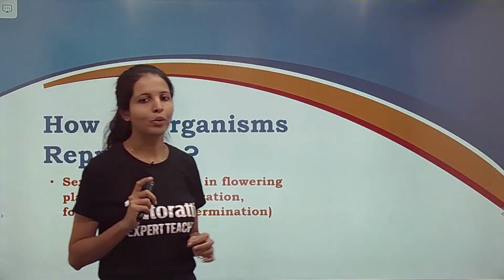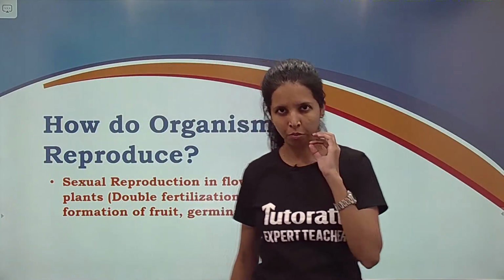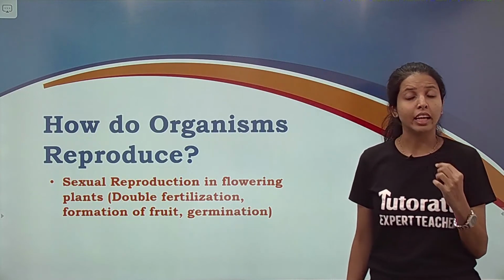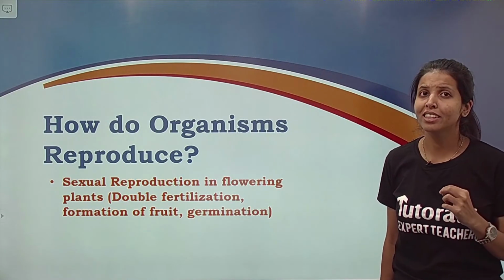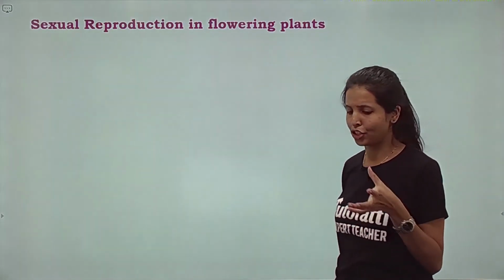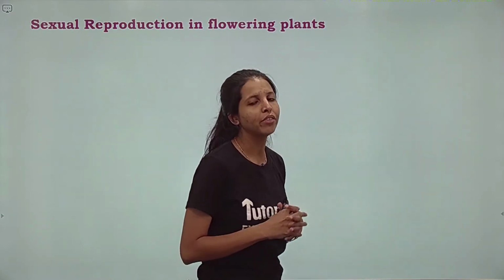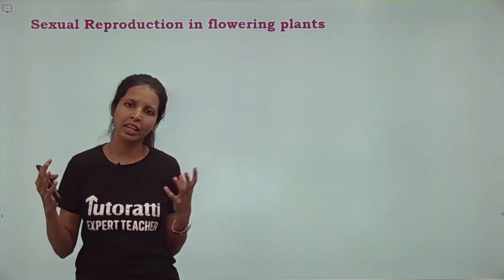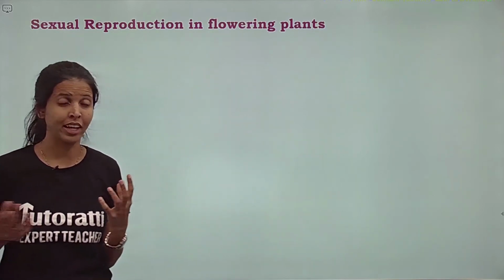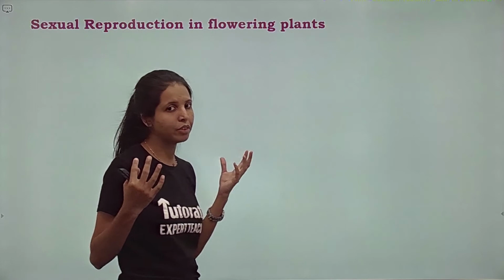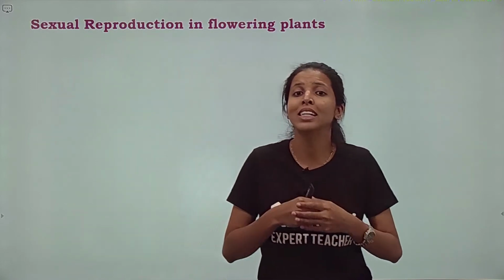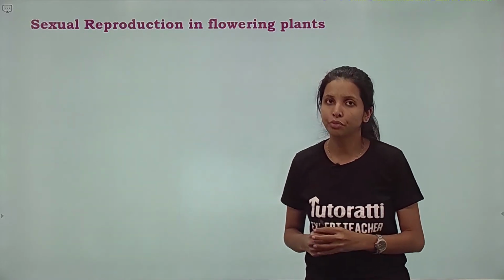Kids, we now start with a very important topic from this chapter, that is double fertilization. Let us understand what is double fertilization. Before that, let us understand what is fertilization. Kids, whenever there is union of a male gamete and a female gamete, I repeat again, union of male and female gamete together to form a zygote is called fertilization.